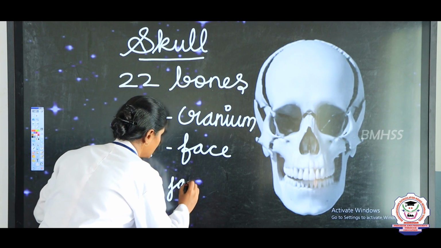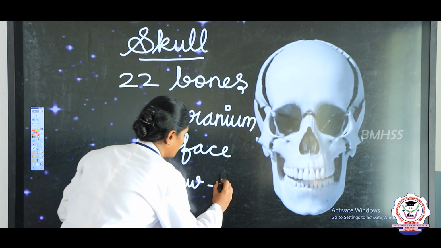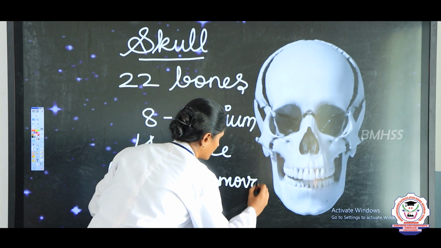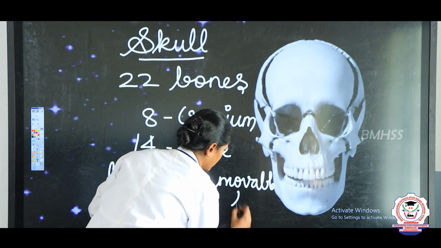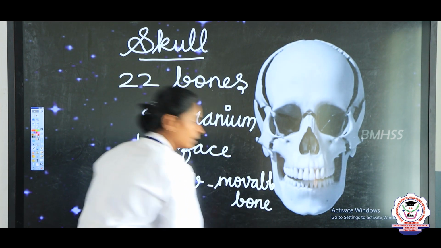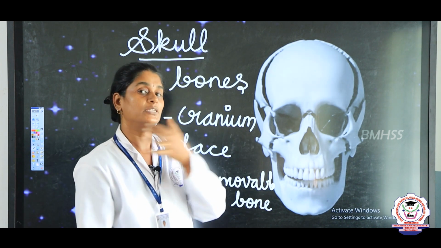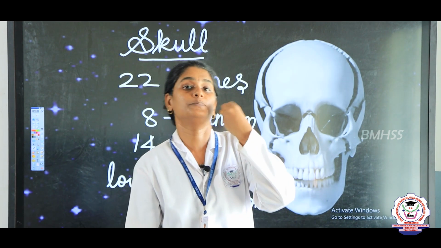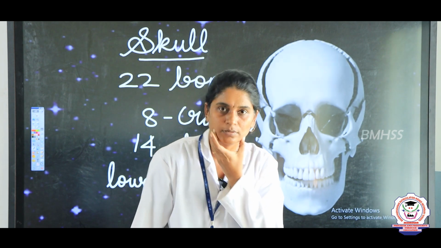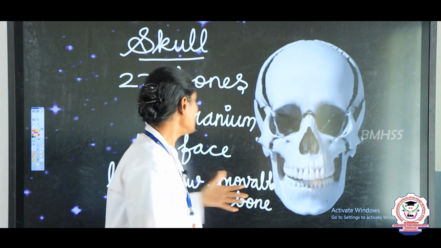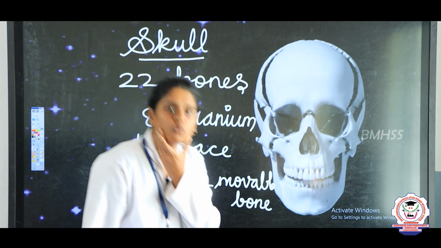This lower jaw helps us to eat and helps us to speak, right. That is why the lower jaw can be movable, right.